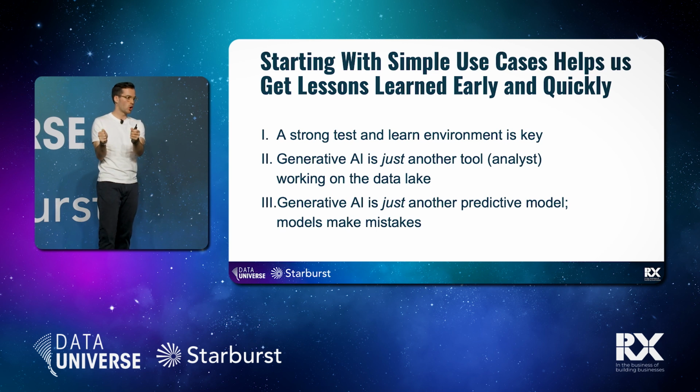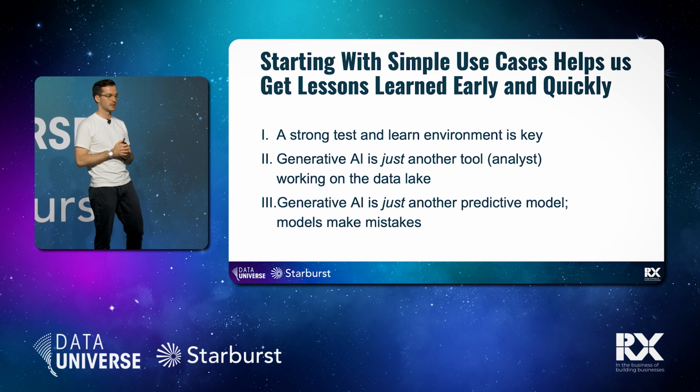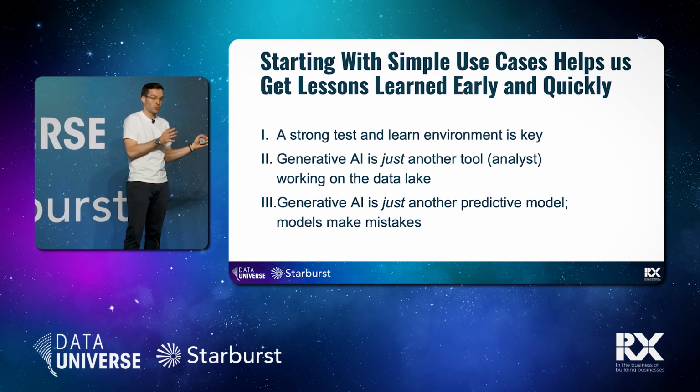It operates on our data lake and interacts with it, both writing into it and extracting information from it. It is really an agent, just like other tools that work with our data lake, to get the information and context it needs to produce a useful analysis. And Starburst is our data lake.